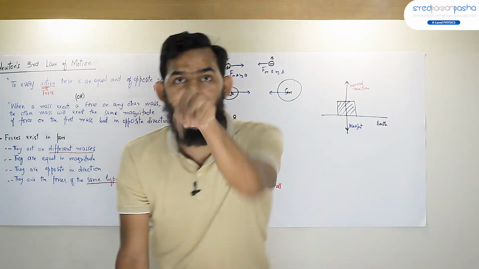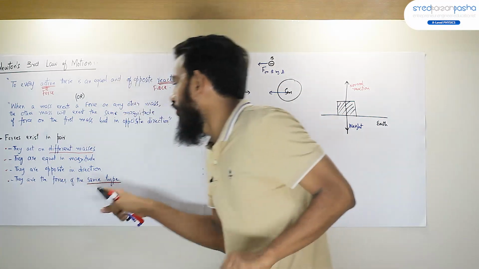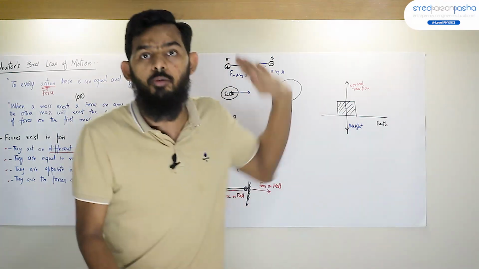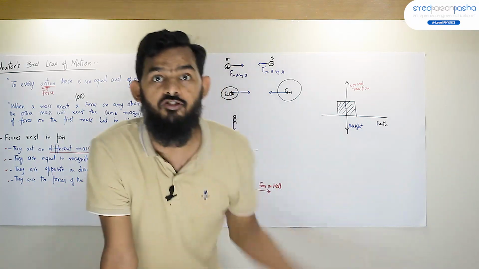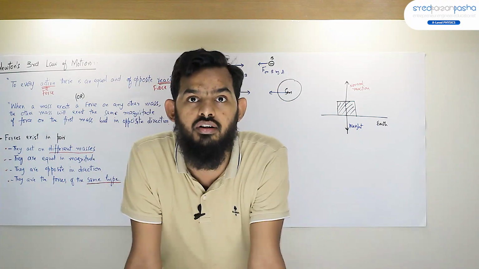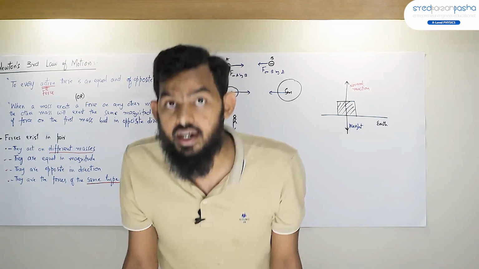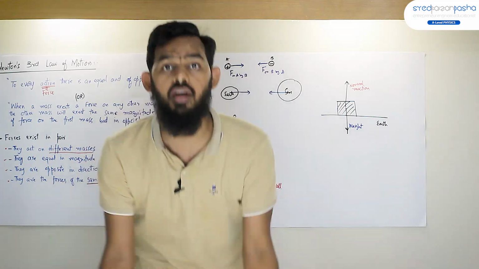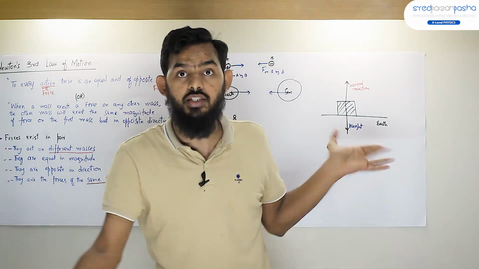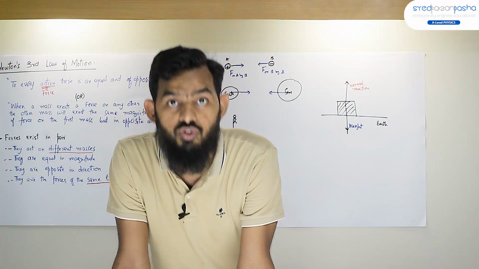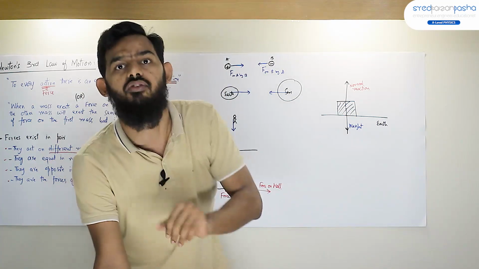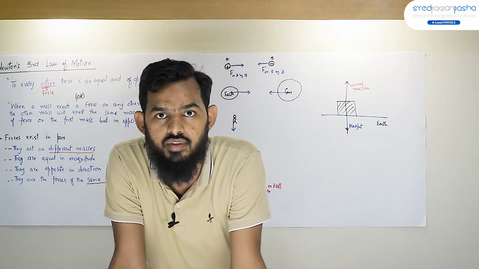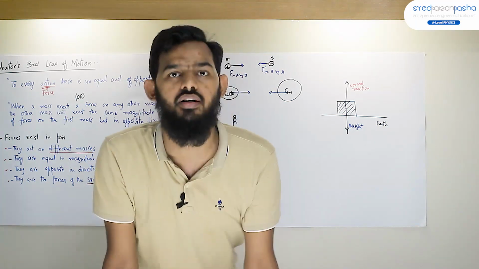Then the second reason: these two forces must be of the same type. Are they of the same type? The answer is no. Normal reaction is a contact force. Weight is a gravitational force. So they are not of the same type. So this means these two are not the action-reaction pair. Now you would say, sir, then how can we explain the action-reaction pair here? Do we have an action-reaction pair? Yes, we have. We will always have. But we will have to be smart enough to figure it out. We will have to go into the depth a little.